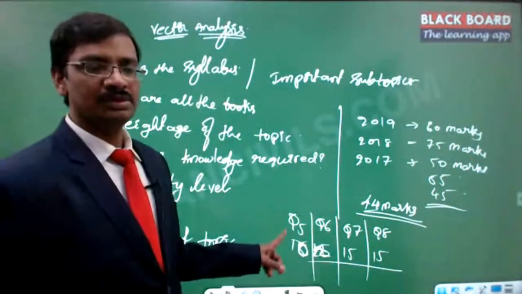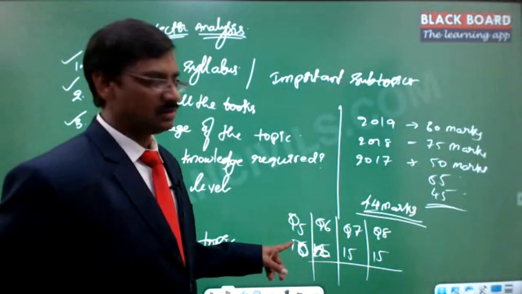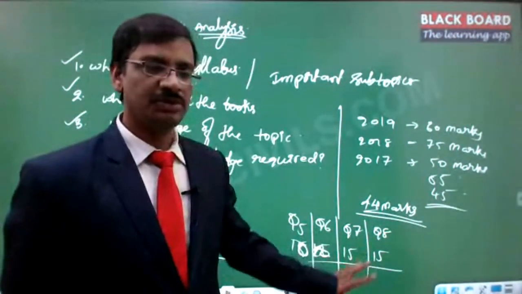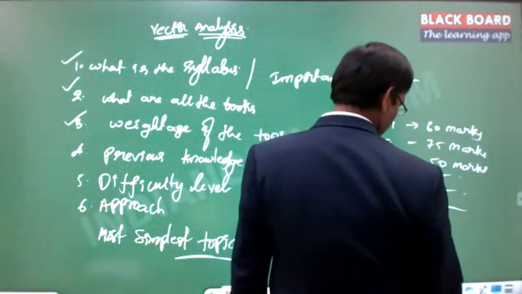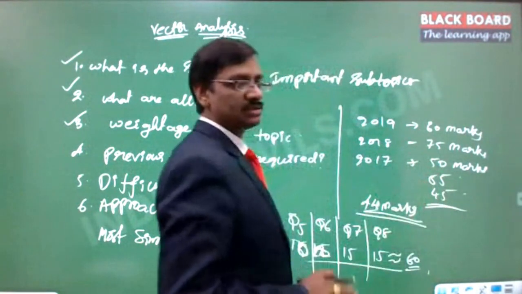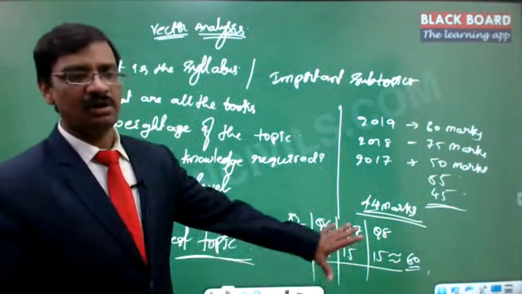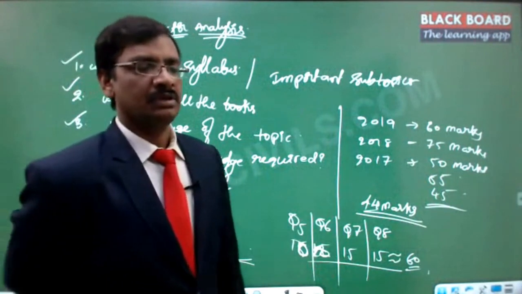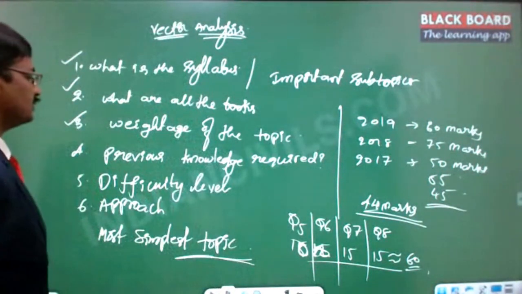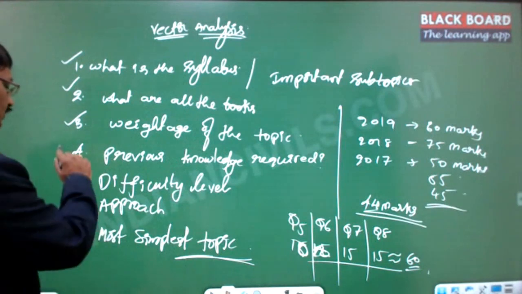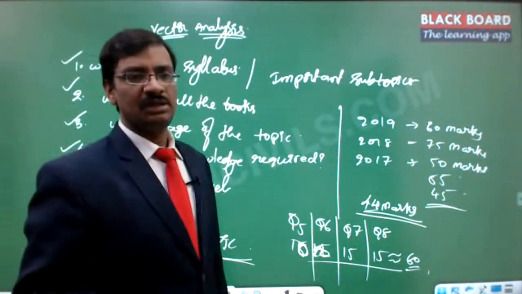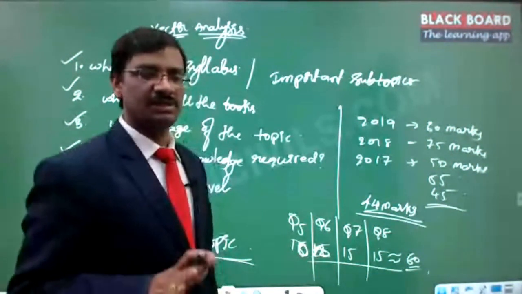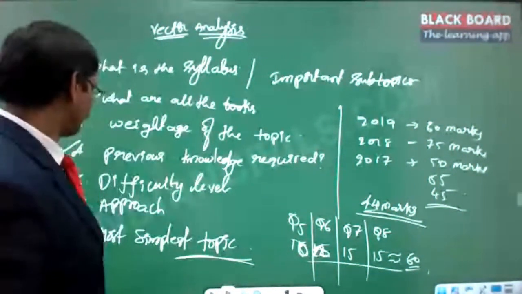So that means if the compulsory question is given for 10 marks, the rest of the questions are distributed around 60 marks. Usually it is around 60 marks. Sometimes it is more than 60, sometimes less than 60, but on average it is 60. Got it? That is how it is distributed. As for previous knowledge required, you don't need any, because we will start from scratch, and basic differentiation and integration is sufficient. That we anyway covered as part of the foundation.